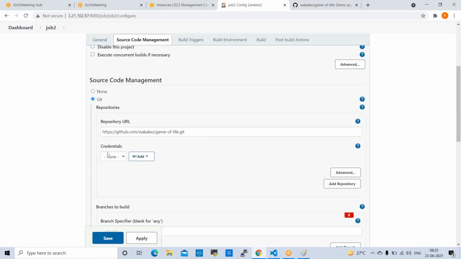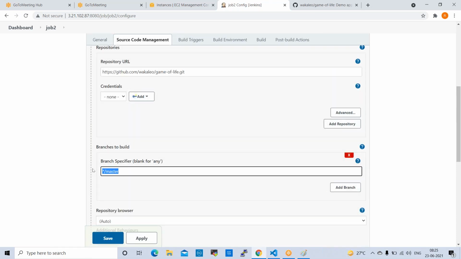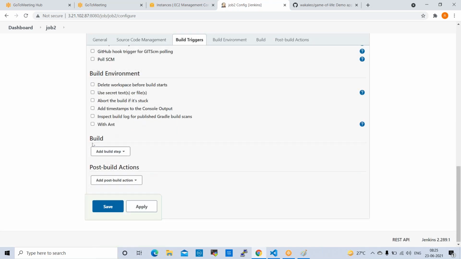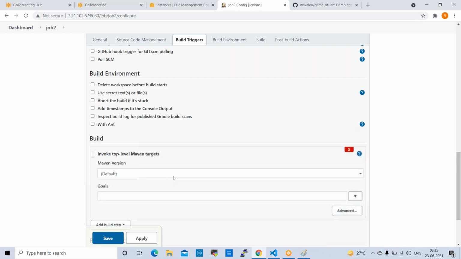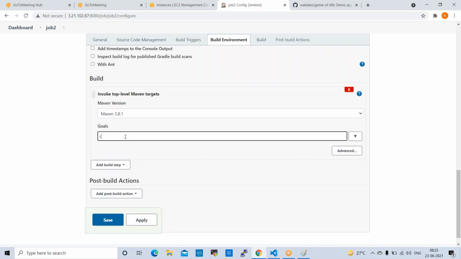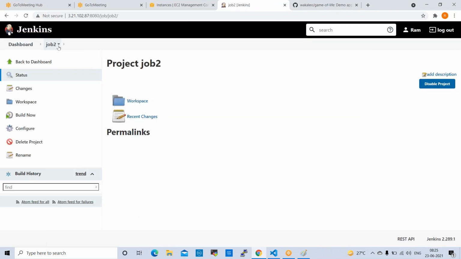So this is public repository, right? So no need to give credentials. Go down here. By default master is there. You can keep this master. And also next one, build. Go to build, invoke top level Maven targets. Click on this. You can select Maven version and the goals. Clean, install, package. Apply, save.